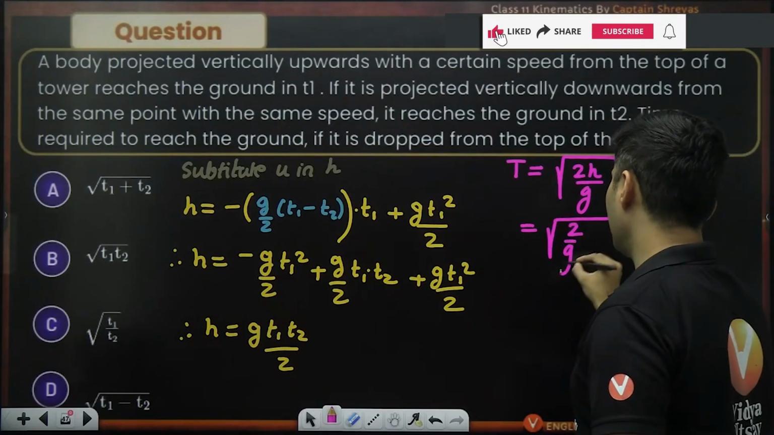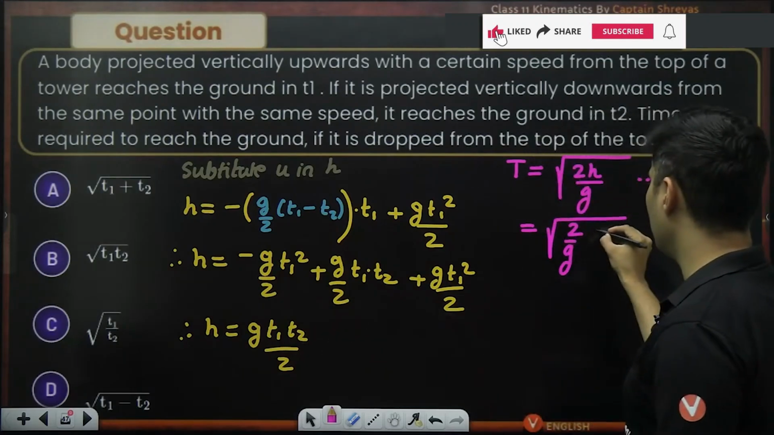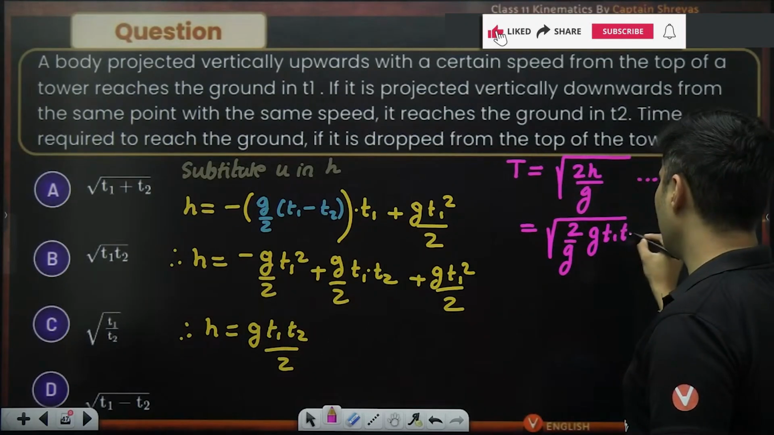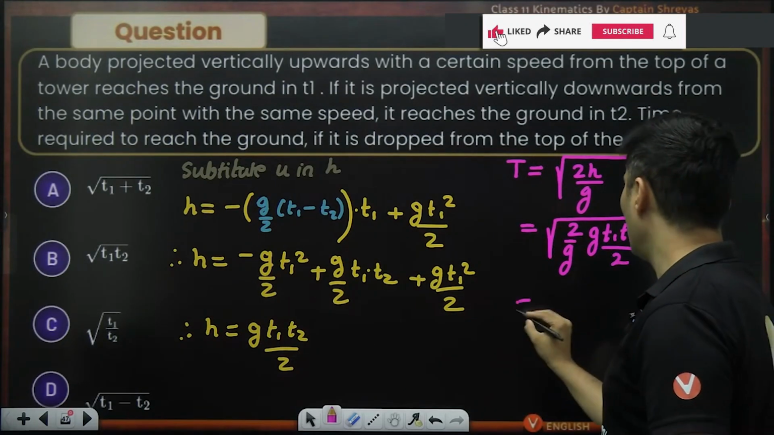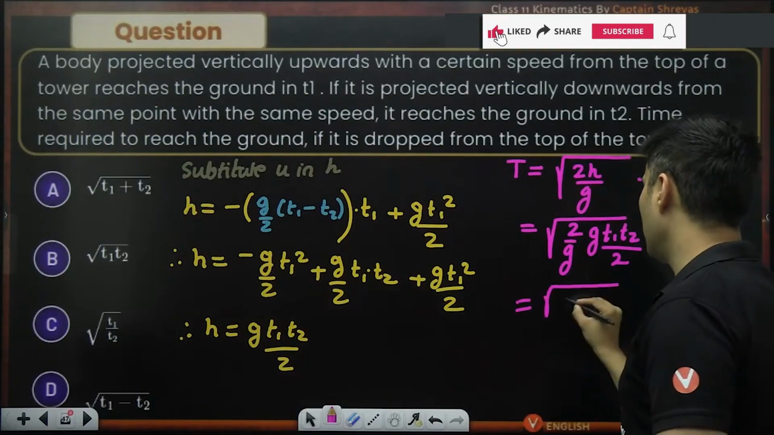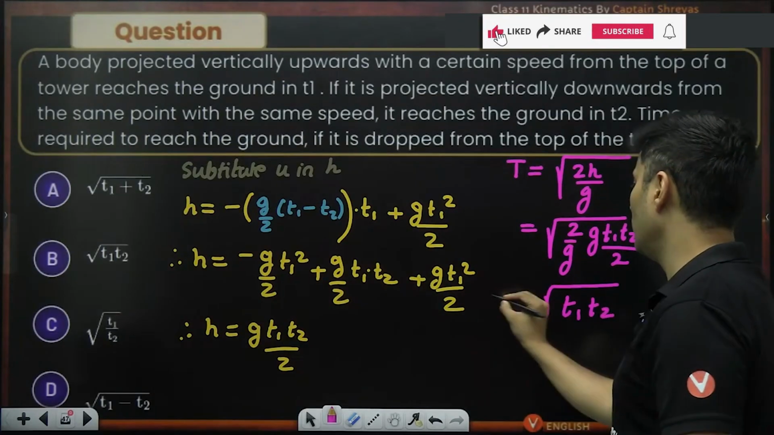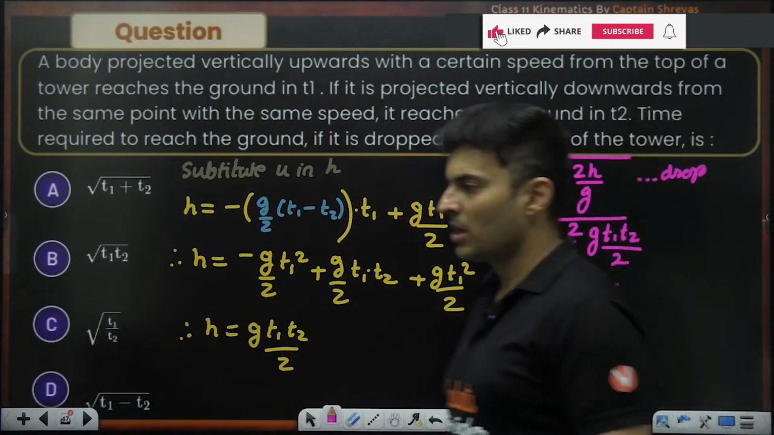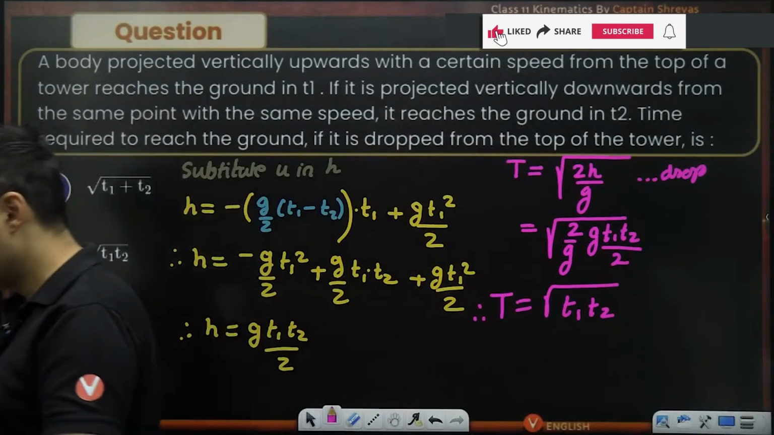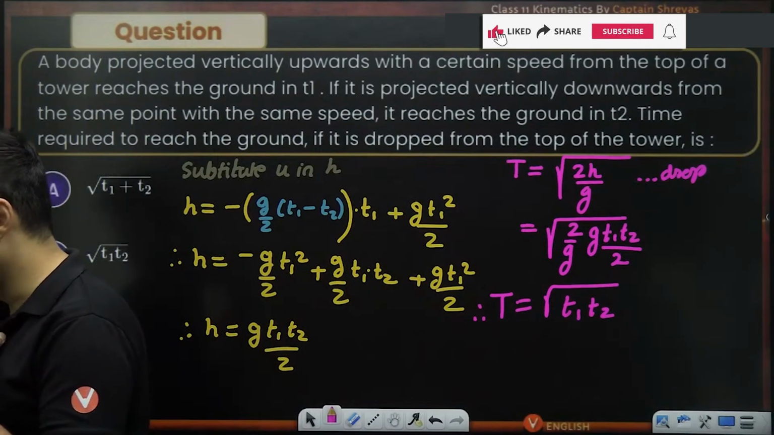So 2 by g is there. Height, I can get it from here, which is g times t1 t2 divided by 2. 2 cancels, g cancels. So it will be root of t1 t2 is the total time. Root of t1 t2 is the total time.